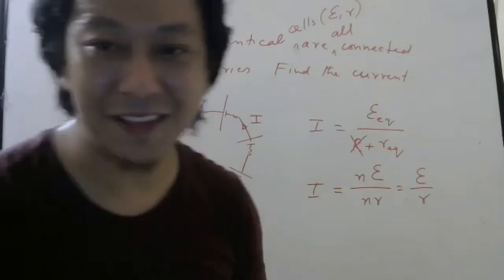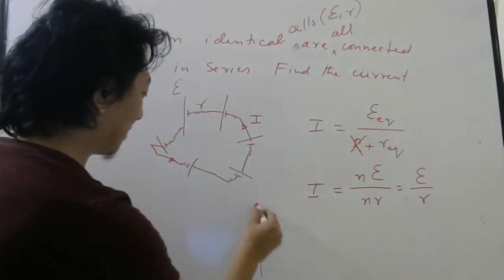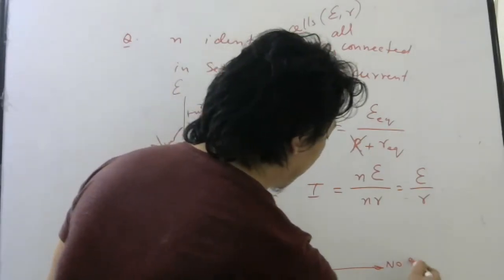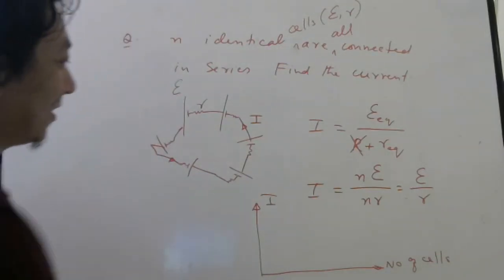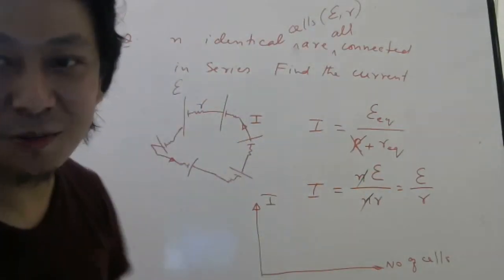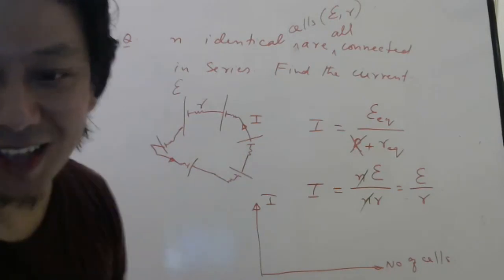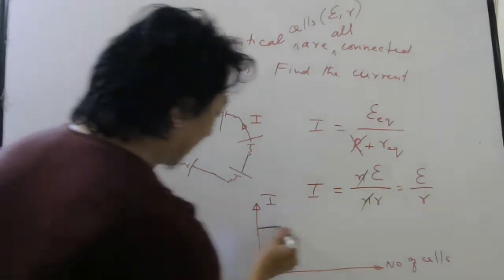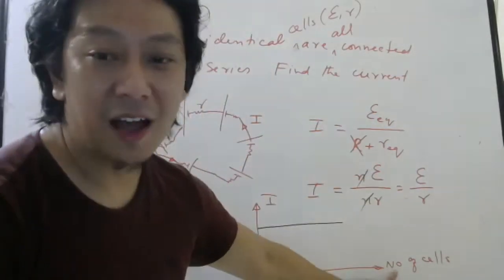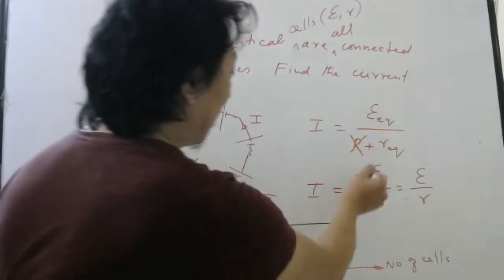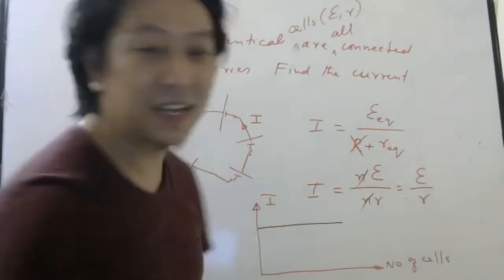So in NEET exam, they have asked this question. They have asked how the current changes with the number of cells. Answer is, the number of cells gets cancelled. So you put 100 cells, you put 1000 cells, as long as they are identical, the graph will look like this. Current will be constant, E by R. It does not depend on how many cells you put, because here N will come, here also N will come, na? So they will cancel.